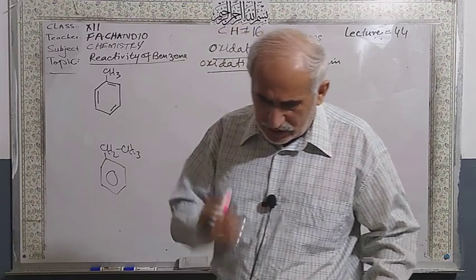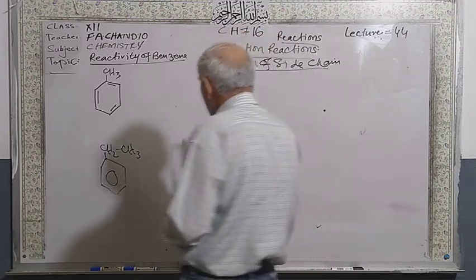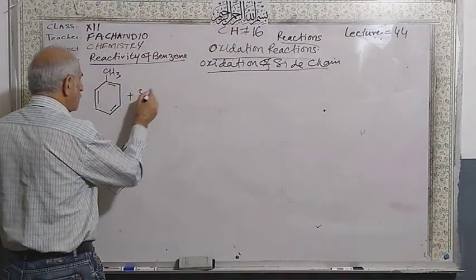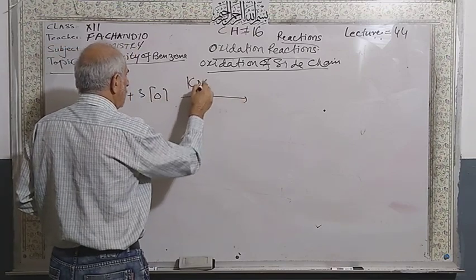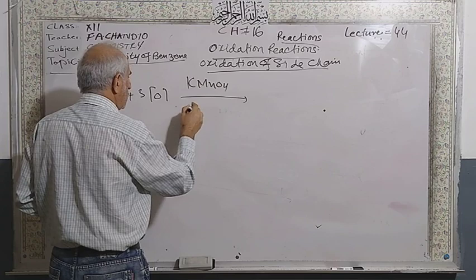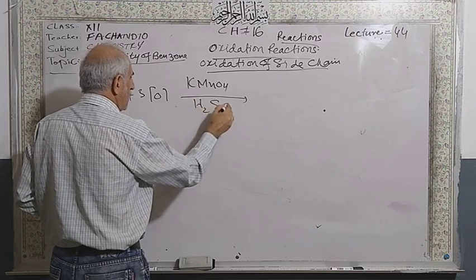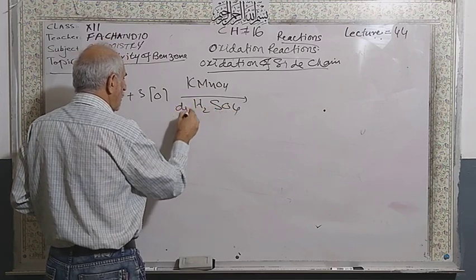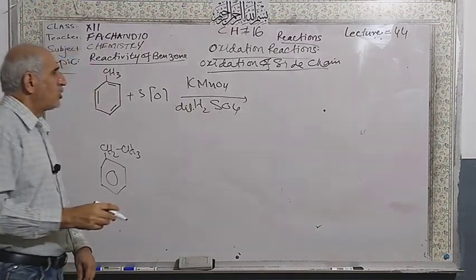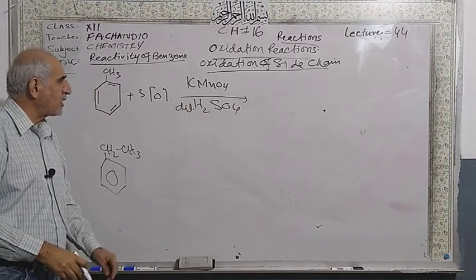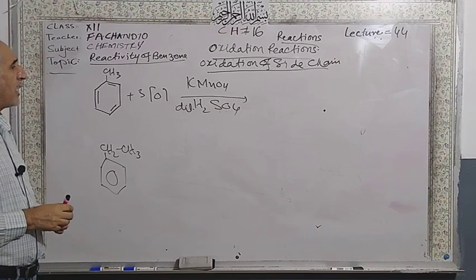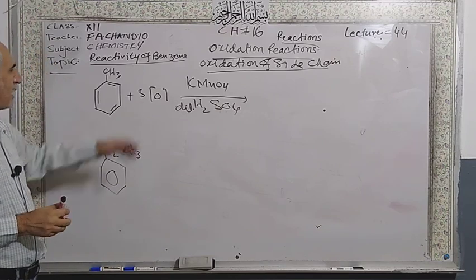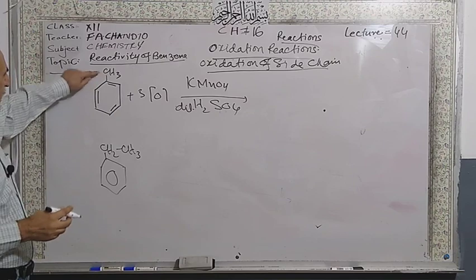So this nascent oxygen, you can use potassium dichromate, you can use acidified potassium permanganate, and also you can use dilute nitric acid. So there is a nascent oxygen which oxidizes this.